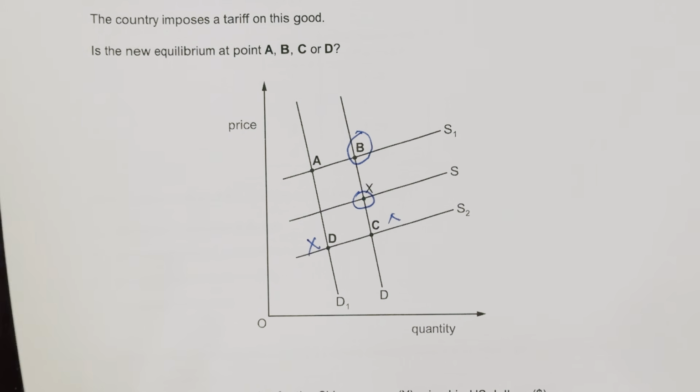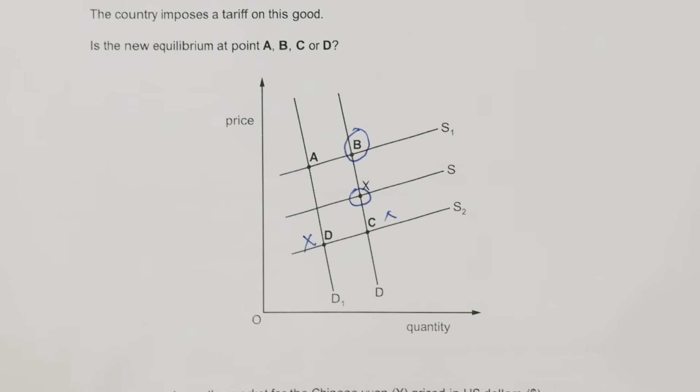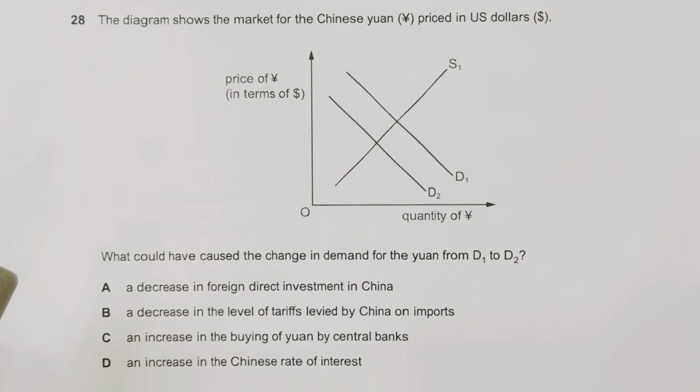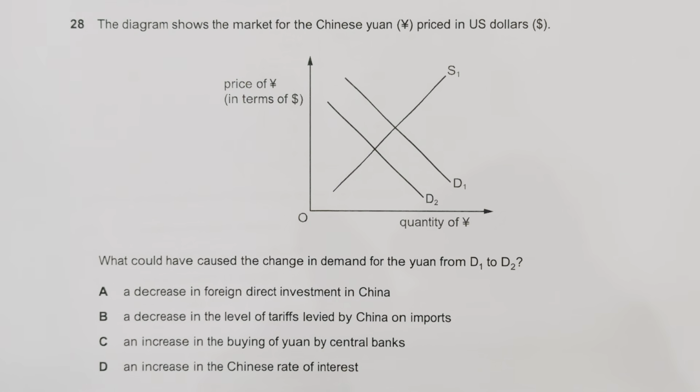Moving to question number 28. The diagram shows the market for the Chinese yuan and price in US dollars. We can see the y-axis shows the price of yuan in terms of dollars, and the quantity of yuan is given on the x-axis.